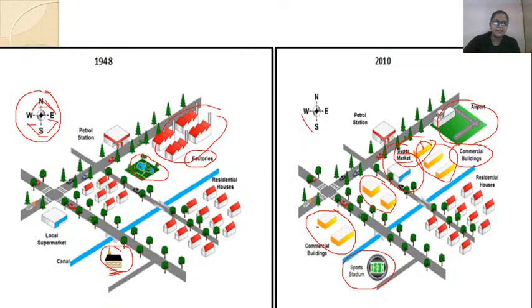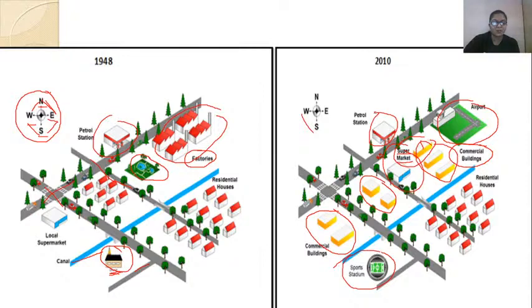So you can see over here that a canal is there. This canal has remained unchanged. Then second thing is the trees. Here you can see the trees are as it is. They have not disturbed the natural ecosystem, right? Trees are also as it is. The third thing is the road system. That is the two big roads. These are the two big roads and two small roads. This and this one, two small roads. These have remained unchanged. Then the petrol station. Over here there is a petrol station. Same thing is over here.